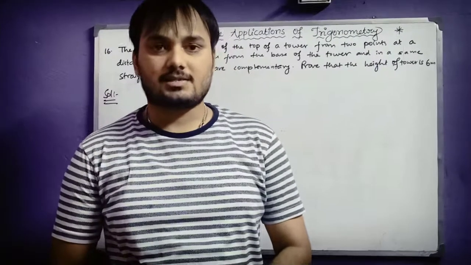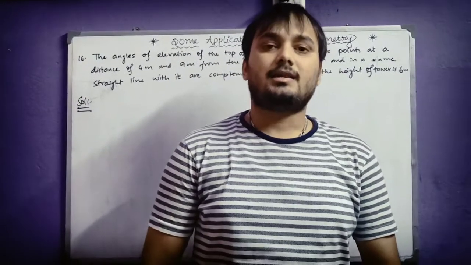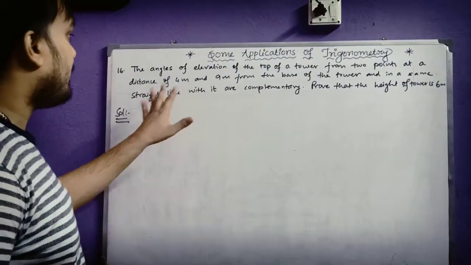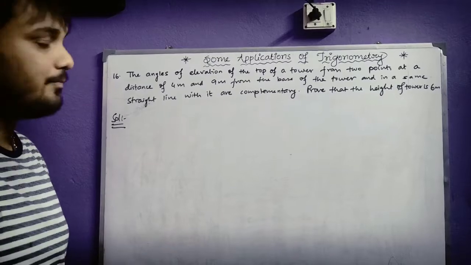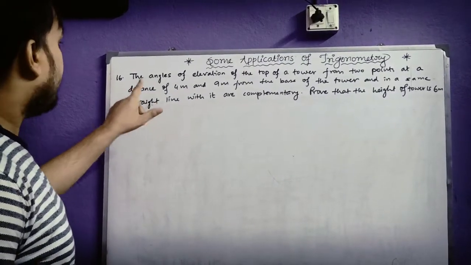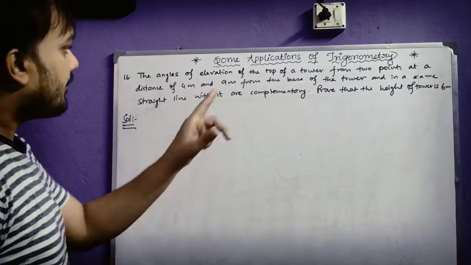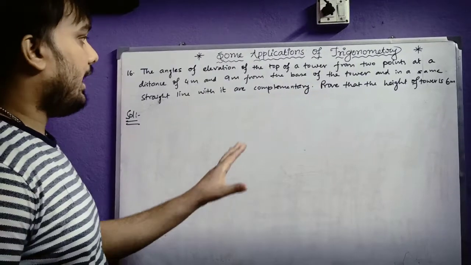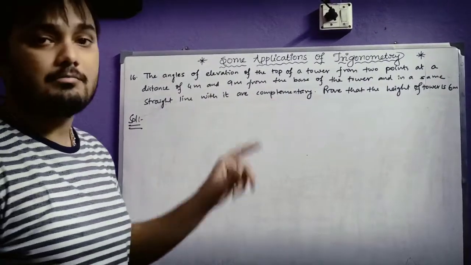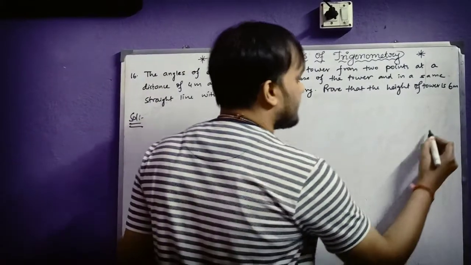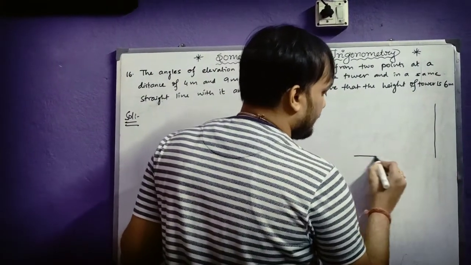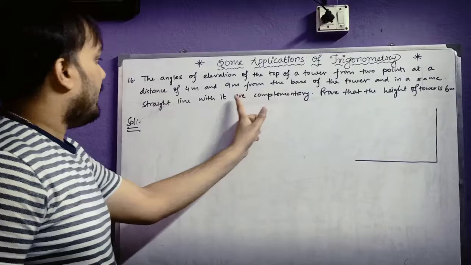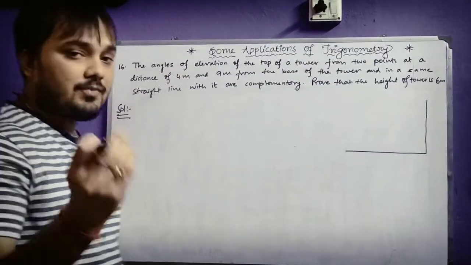Now let us discuss the last question from this exercise. This is the last question from your exercise, and this is one of the very important questions. Here you just try to understand what the question says and what we have to do. The question says that the angles of elevation of the top of a tower from two points at a distance of 4 meter and 9 meter from the base of the tower, and in the same straight line with it, are complementary. That means this is a tower, and this is the base of the tower. On this base, we will take two points.